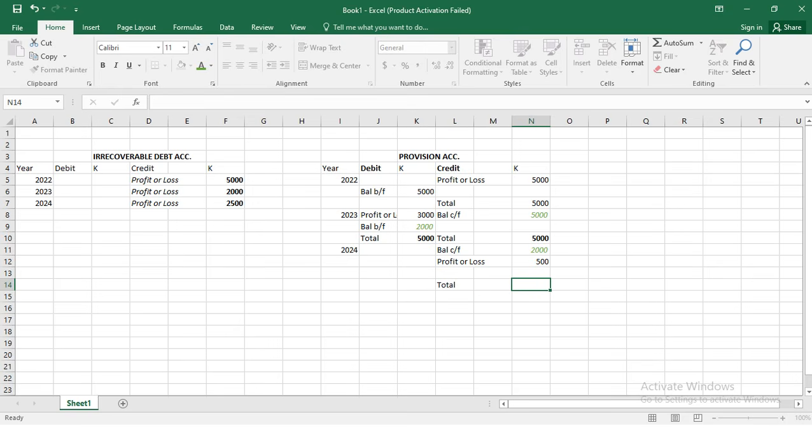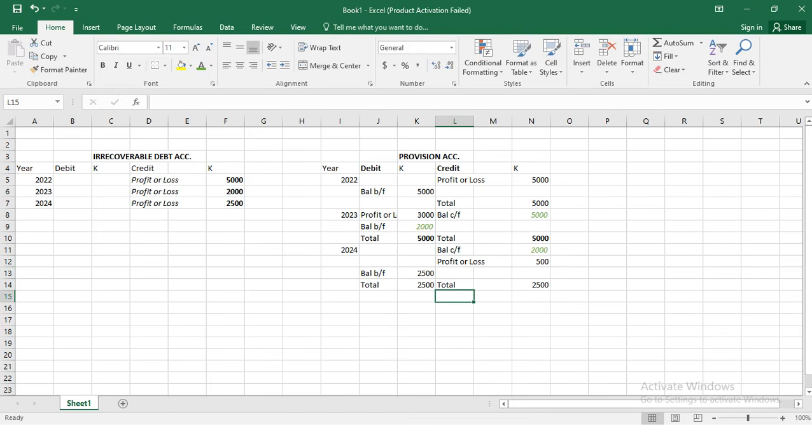And then meaning our total here is going to be what? 2,500. We bring the same total here, same total of 2,500. Since there's nothing here, we bring forward the same amount. The balance brought forward of 2,500.